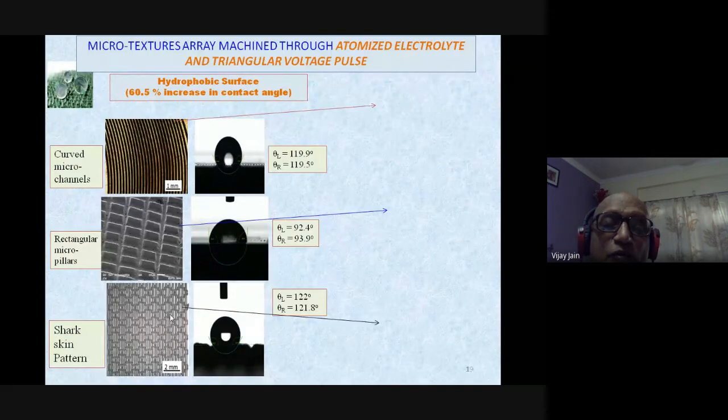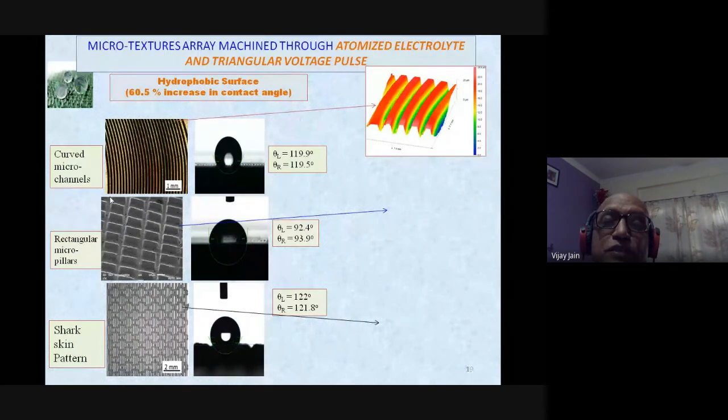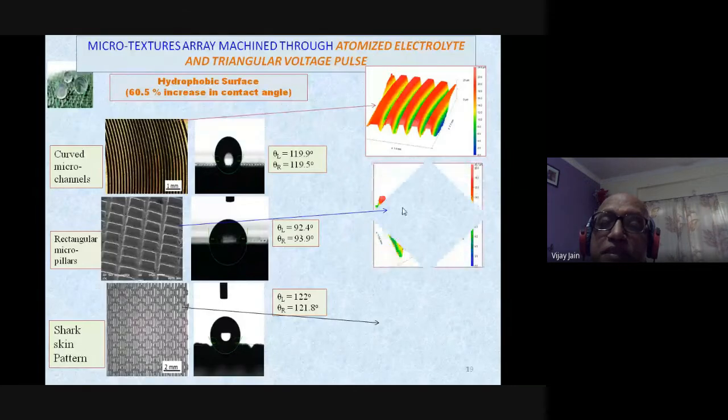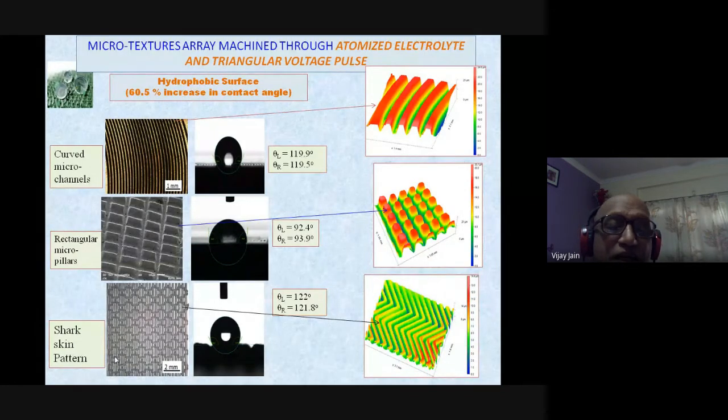A shark skin pattern is created with the help of microtexturing, and the contact angle can go to 122 degrees. Now you can see the 3D pictures of the square pillars, and then 3D pictures of the shark skin pattern that has been created.